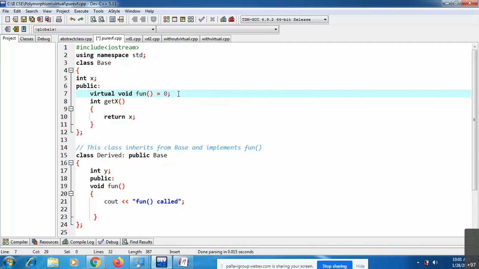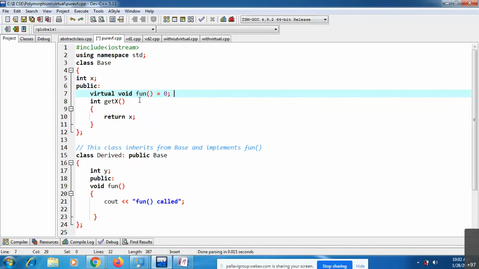Okay, I'm not writing it inside the base class. I'm just writing the definition of this virtual function inside the derived class. I'm showing the function declaration to the user, but I'm hiding the definition of that particular function. That is called data abstraction. By using abstract classes, you are going to achieve this data abstraction.